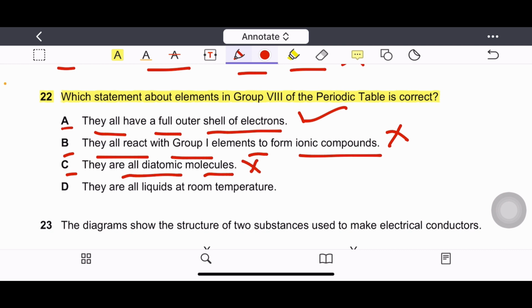Option D. They are all liquids at room temperature. This option is also wrong because they are noble gases. They exist in the gaseous form. So correct option is option A.